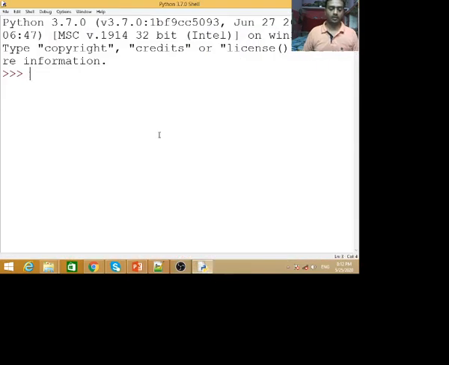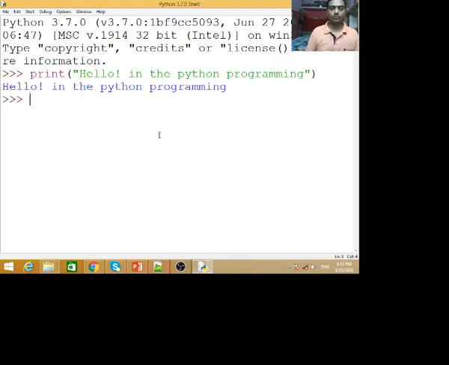Let us see, here it is: print, and write any message, for example, hello in the Python programming. The message will display. Now we can use some operators.